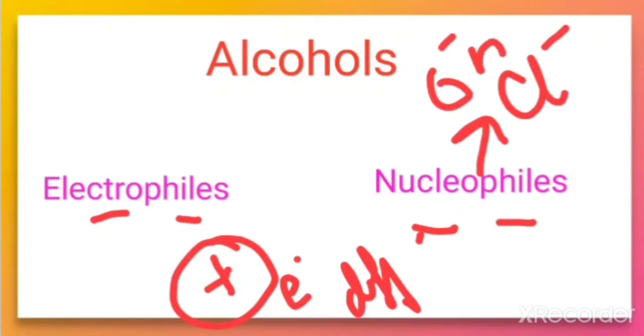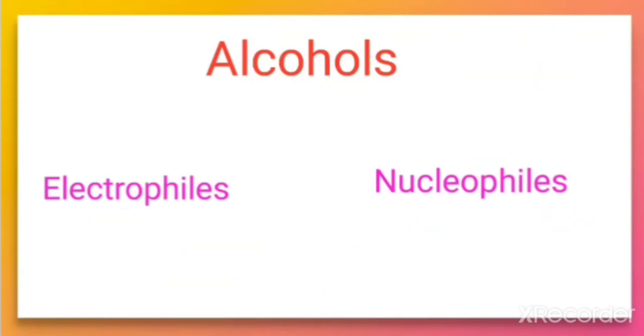So these are the nucleophiles, that is negatively charged. We can say that electron rich species are nucleophiles. Electrophiles are positively charged, or we can say electron deficient species. So let us discuss how alcohol can act as electrophile and nucleophile through this mechanism.